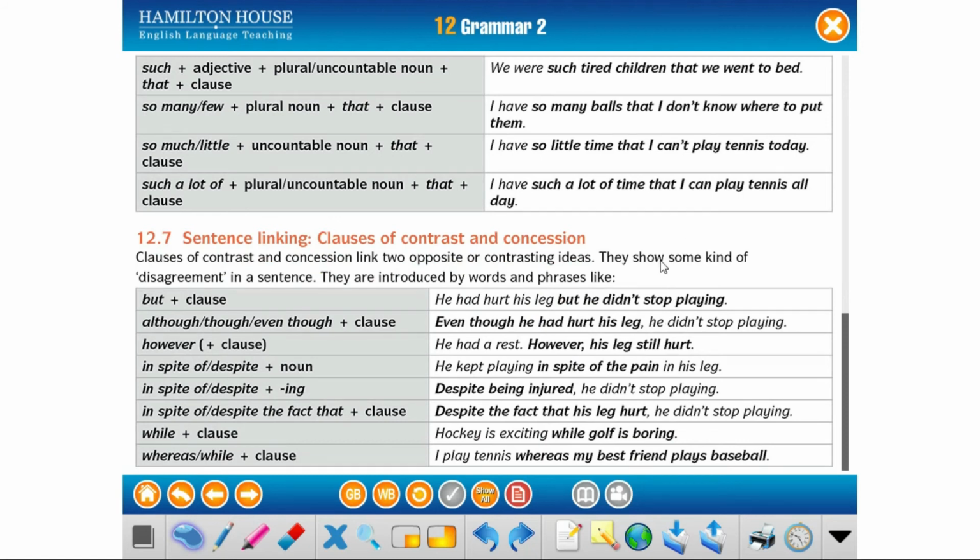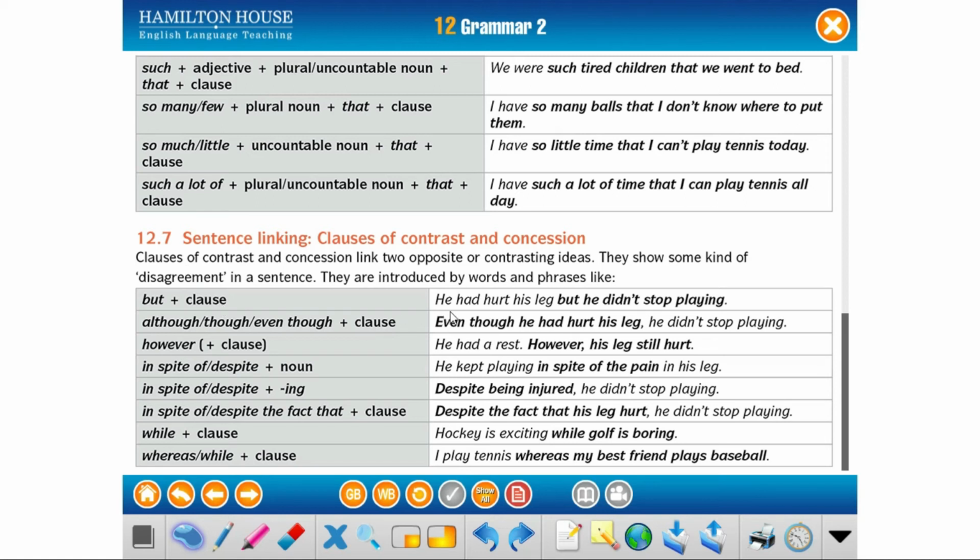And let's go with the clauses of contrast and concession. The clauses of contrast and concession link two opposite or contrasting ideas, and they show some kind of disagreement in a sentence. They are introduced by words and phrases like but. This is the most common use in sentence linking: but and the clause.